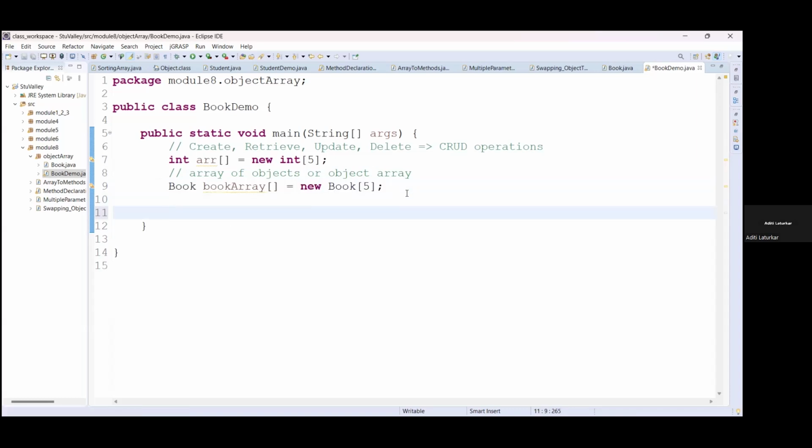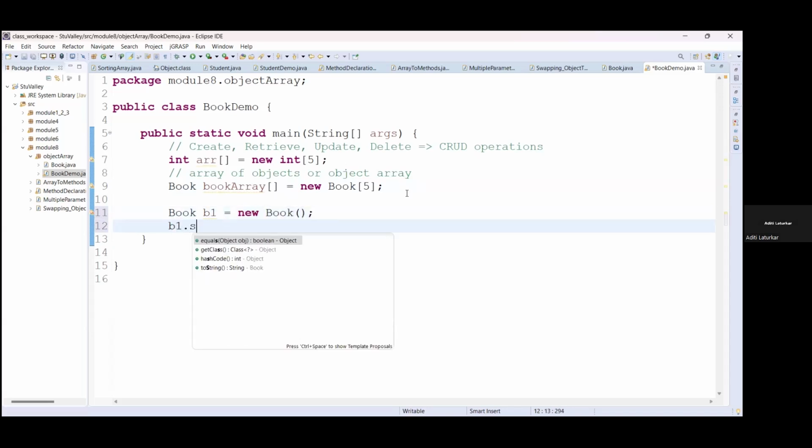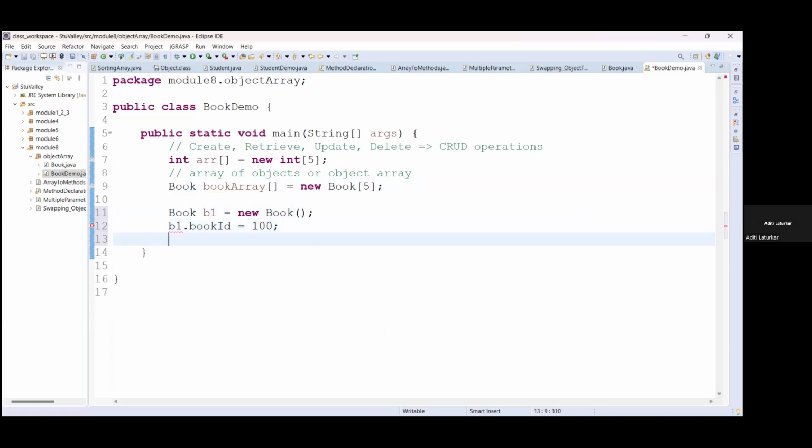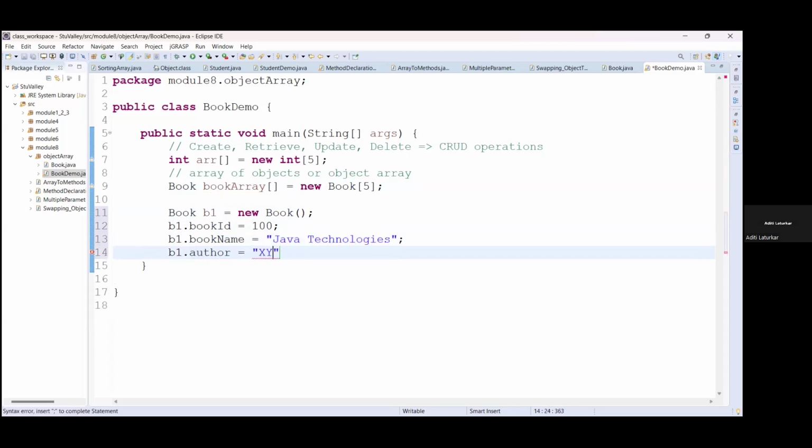So now one way you can use this, Book object you can create, B1 = new Book. B1.bookId = 100, B1.bookName = Java Technologies, B1.author = XYZ, ठीक है, कुछ भी नाम आप दे दो.